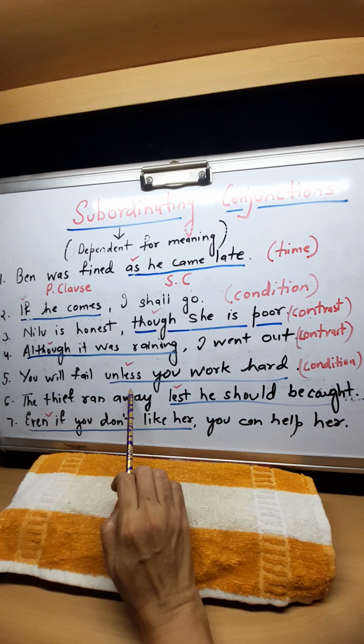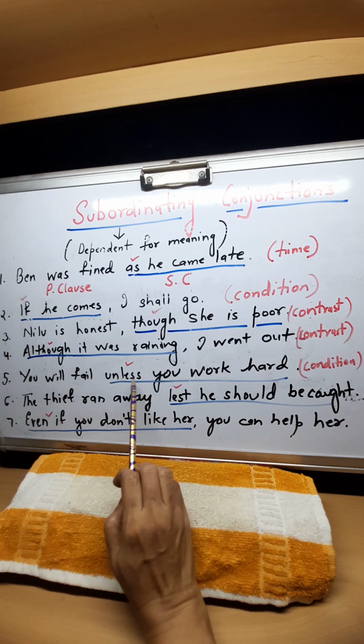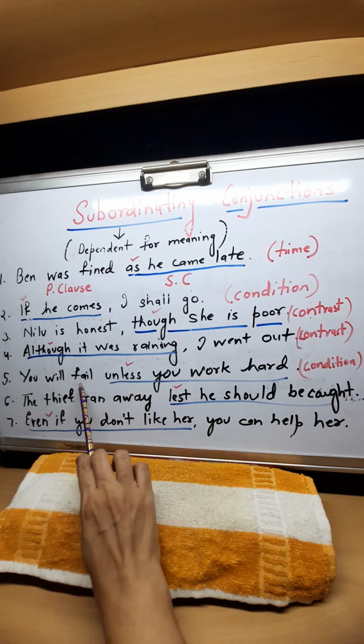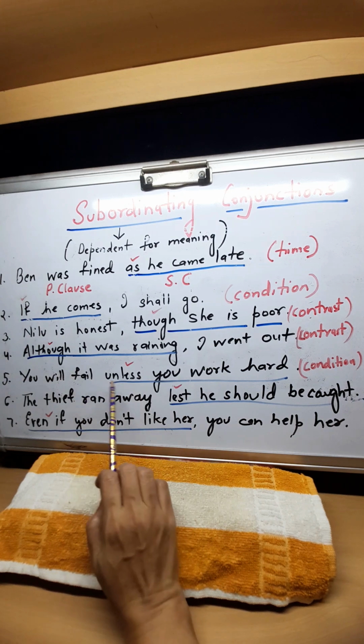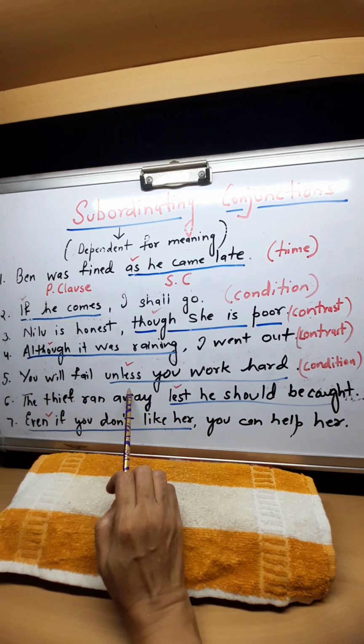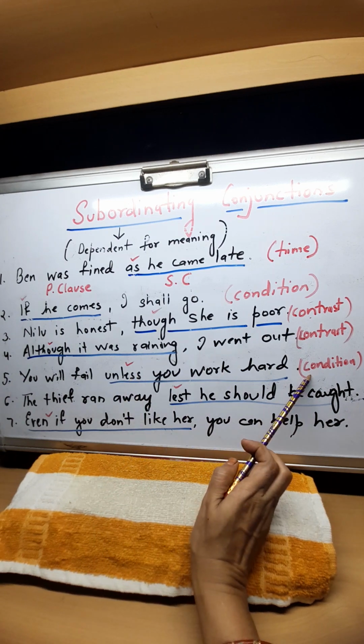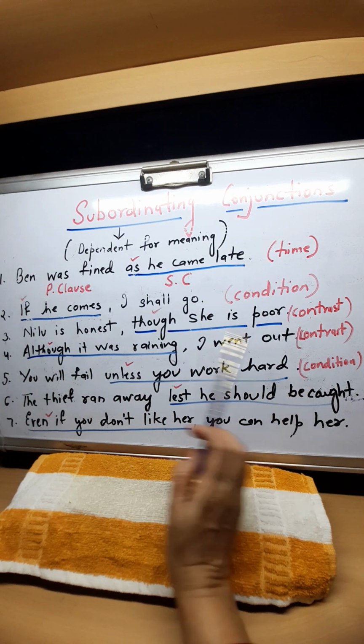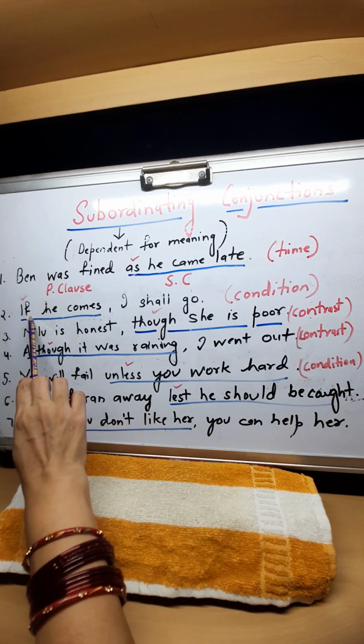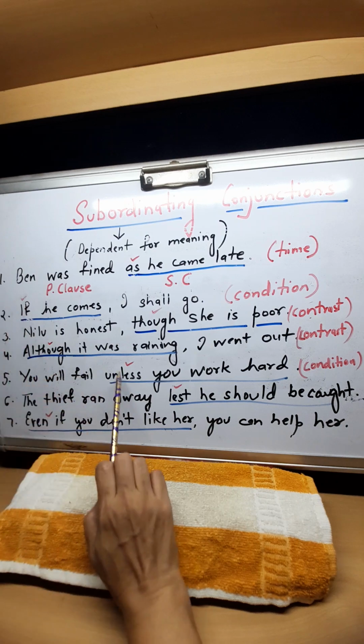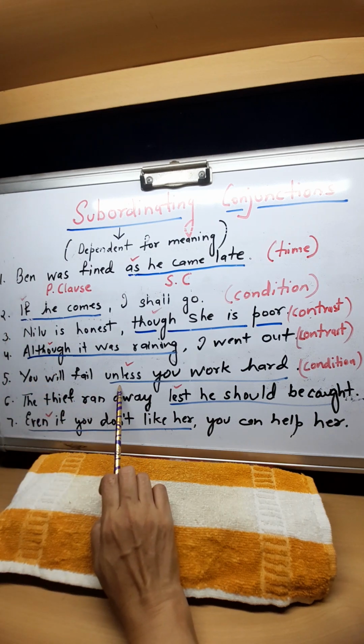Unless you work hard, we don't understand its meaning, and it has the subordinating conjunction unless. Unless you work hard, you will fail. So unless is a subordinating conjunction which again tells us the condition. If is also condition, and unless is also a condition-showing subordinating conjunction.